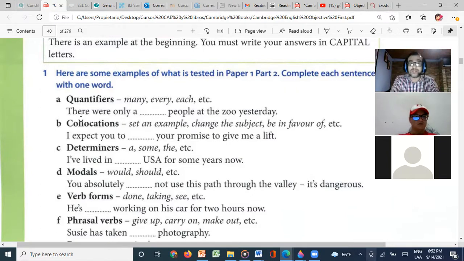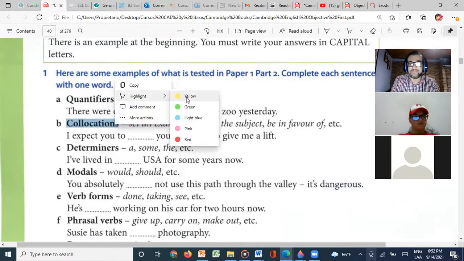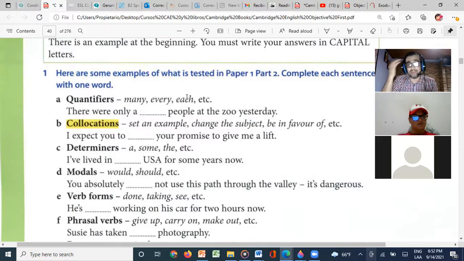So we need to study quantifiers to know that we need to use a few over here. We need to study collocations. Remember that I sent you a book of collocations. We need to study that. Remember, we use set with example. We use change with subject. We use be with favor, etc. So which one do we use here? I expect you to, what collocates with promise? What do you think collocates with promise? I expect you to keep your promise to give me a lift. Very good. We use keep because keep collocates with promise, right?